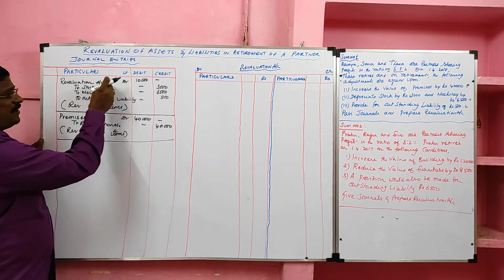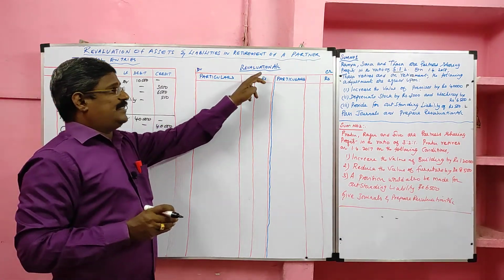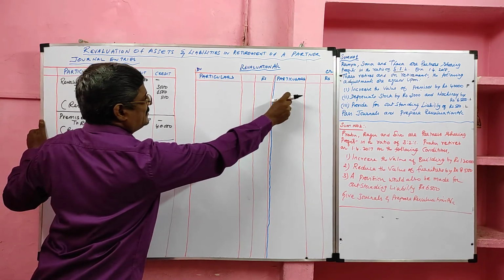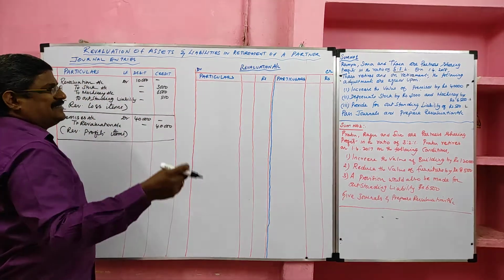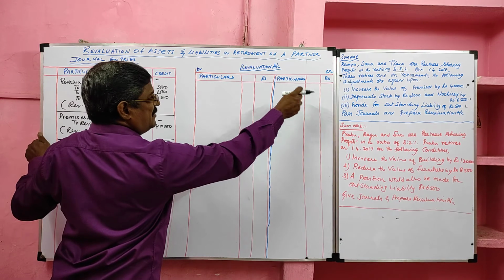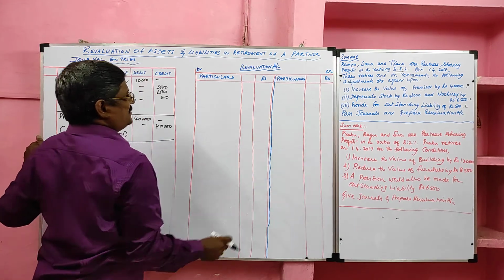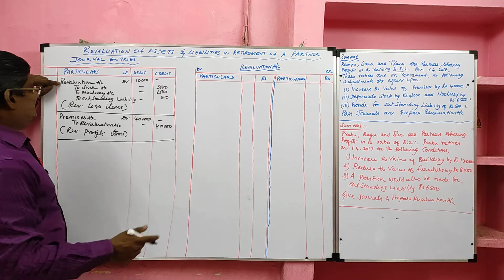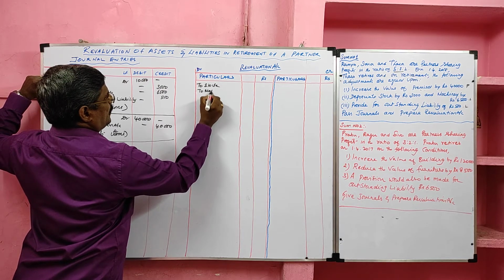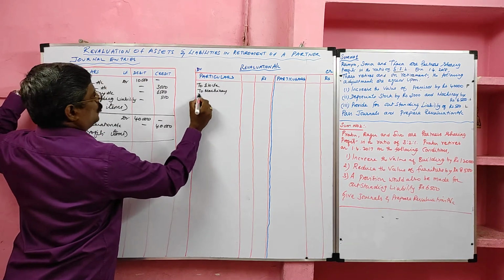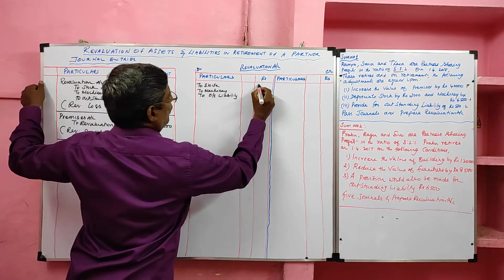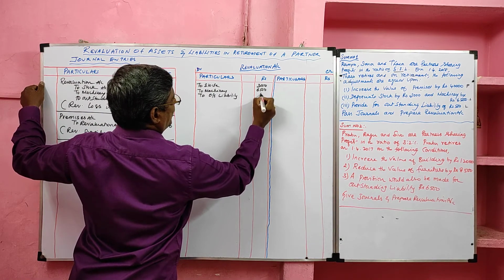So after recording journal for loss item and profit item, we have to prepare the revaluation account. Here in revaluation account debit side loss items are recorded. In revaluation account credit side profit items are recorded. Loss items are asset value decreases, liability value increases and outstanding liabilities are recorded here. Asset value increases, liability value decreases and profit items are recorded in the credit side. Here revaluation account is debited in case of loss items, so all losses should be debited. So to stock, to machinery, to outstanding liability. Values are 3000, 6500 and 500.